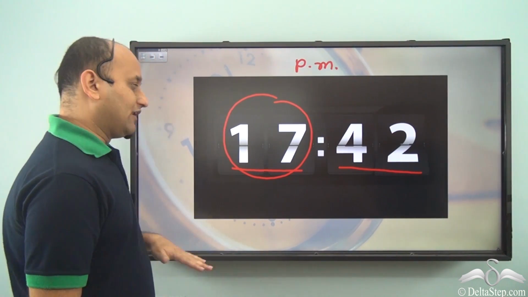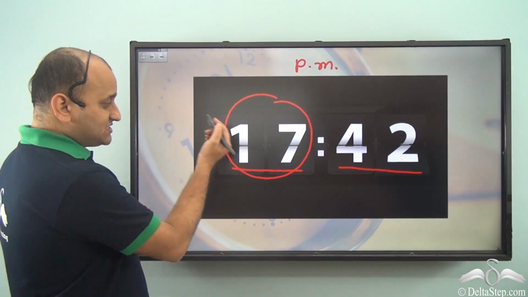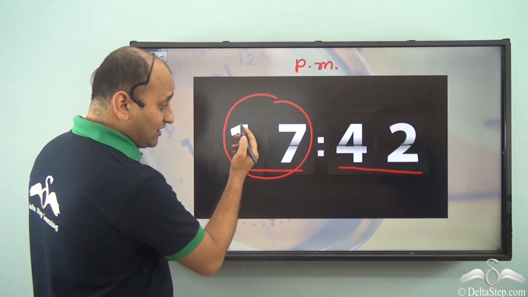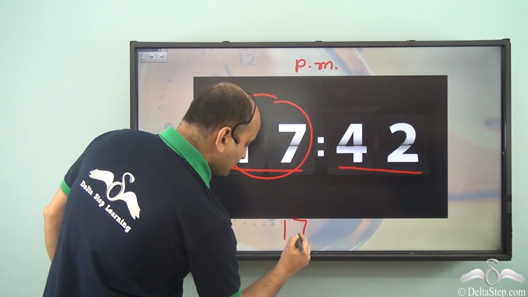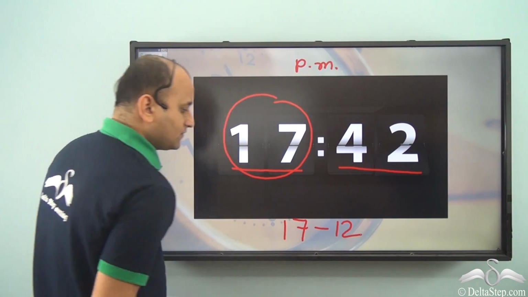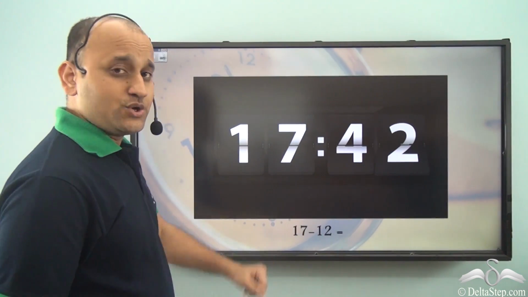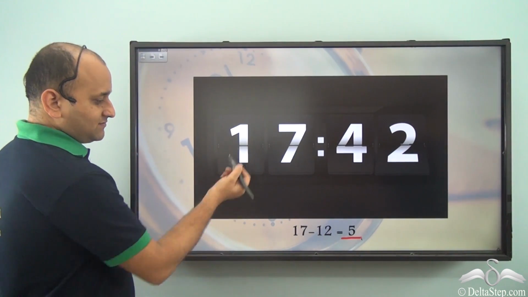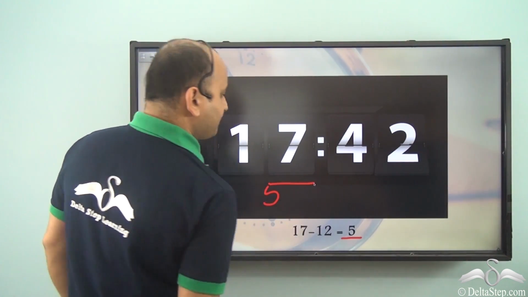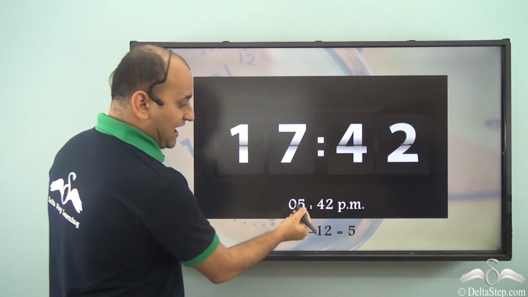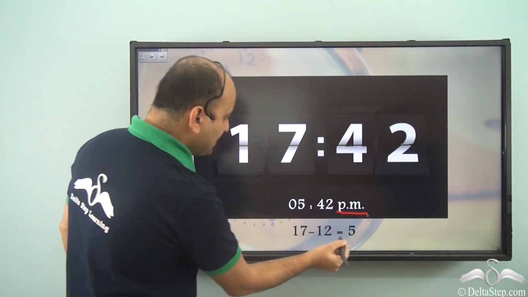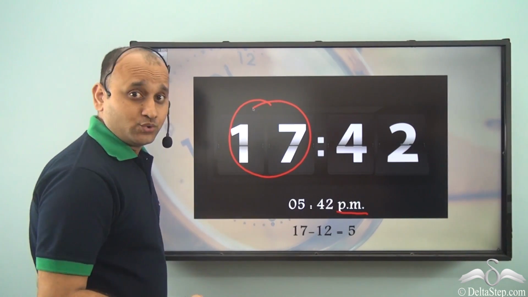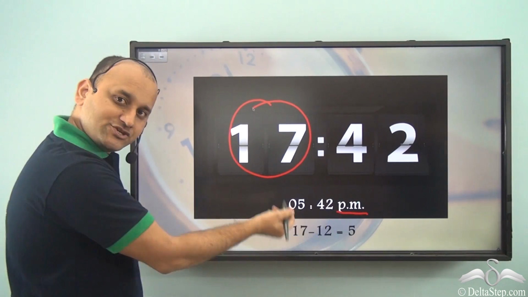How do you calculate? Well, there is a very simple formula for it. You simply subtract 12 from this number. So if you subtract 12 from 17, what do you get? Well, you get 5, right? So what time is it? The hour is 5. So it is 5:42 PM. Why is it PM? Because as you can see, this number is greater than 12. So we are talking about afternoon. So it's PM. So 5:42 PM.